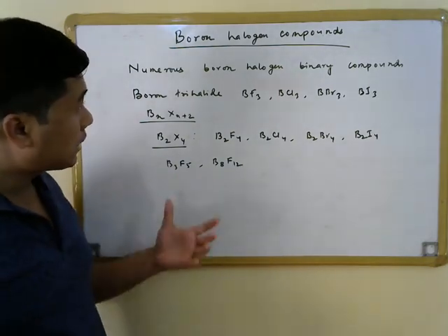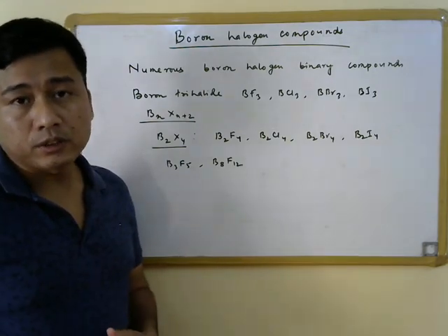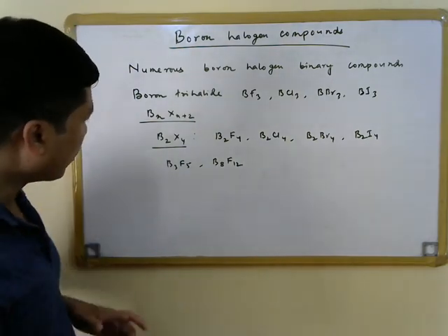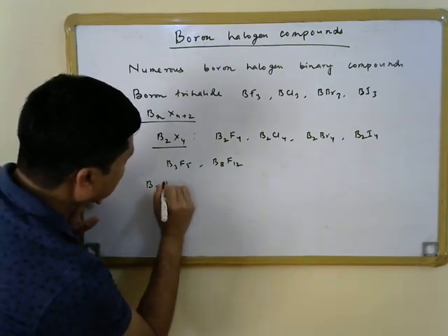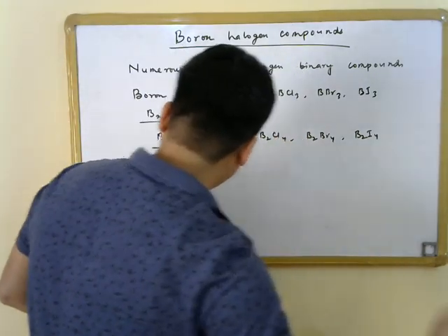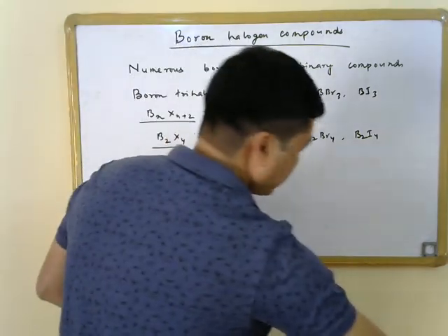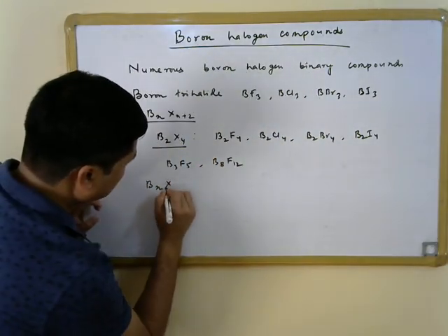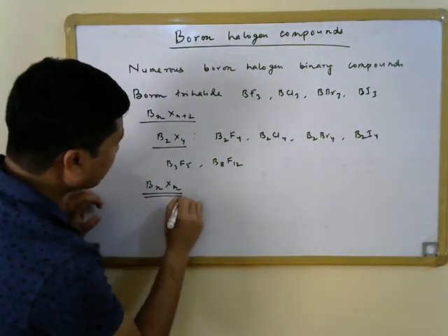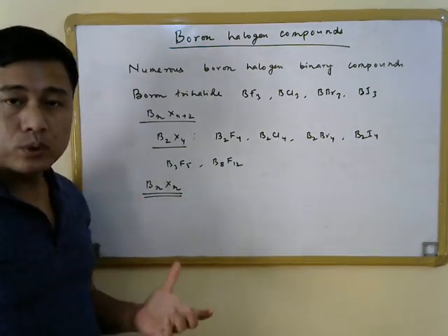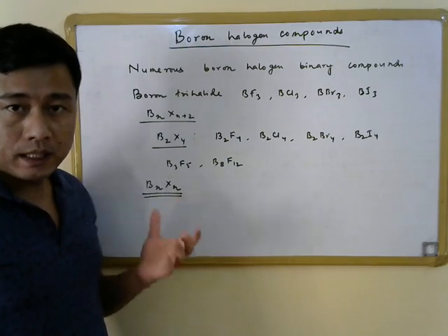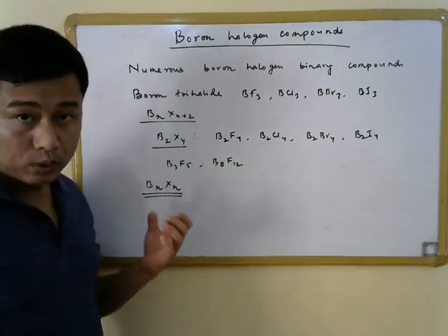Apart from these, another very interesting class of boron halogen compounds is also well known. That is, compounds of the formula BnXn. They have closed polyhedral skeletal structures like the boranes or the closo-boranes.